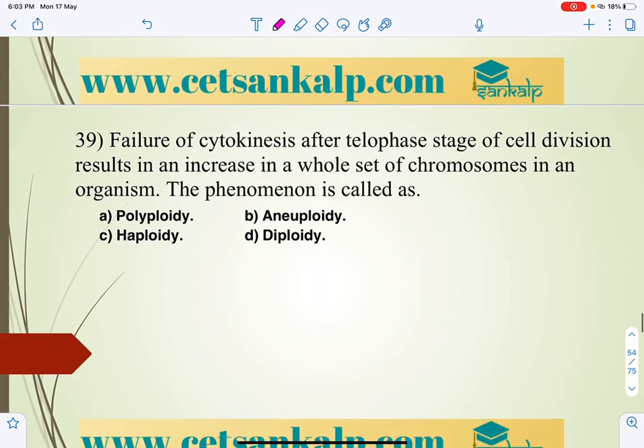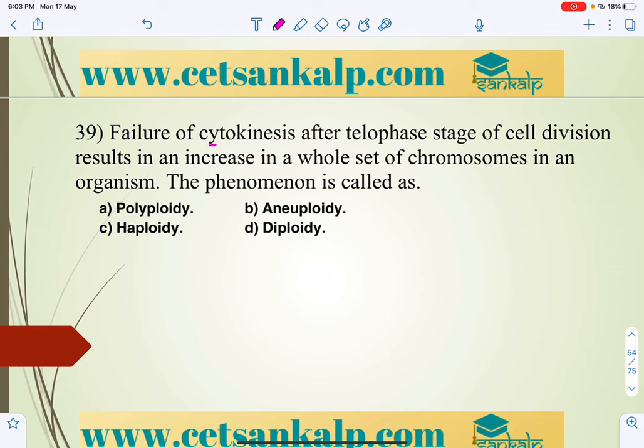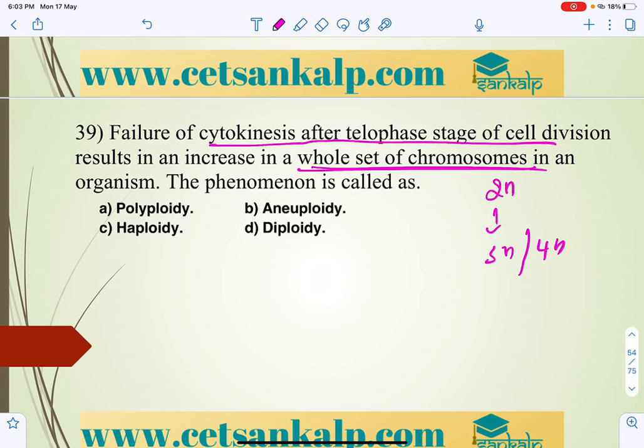Next, the 39th question: failure of cytokinesis after telophase of a cell division results in an increase in the whole set, the ploidy number 2n becoming 3n or 4n, the whole set of chromosomes in an organism. This phenomenon, where the ploidy nature increases, is what we are going to consider.